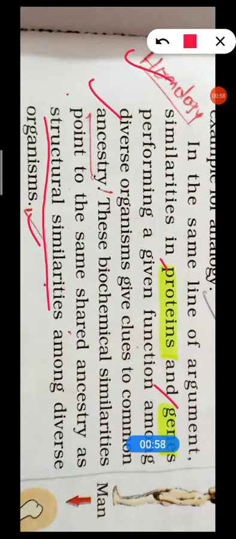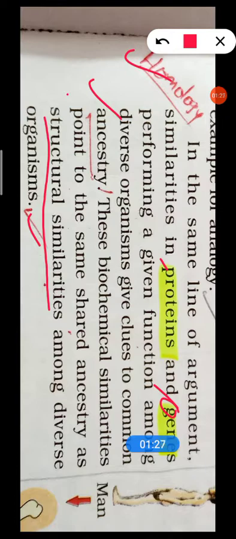Structural similarities means if we are observing the protein structure and gene structure. Genes means nucleic acid, DNA. If you are observing the DNA structure, we can find carbon, hydrogen, nitrogen, that is common, and the protein structure also. These molecules, carbon, hydrogen, oxygen, nitrogen, and their combination, mean the same origin. The molecular origin is the same.